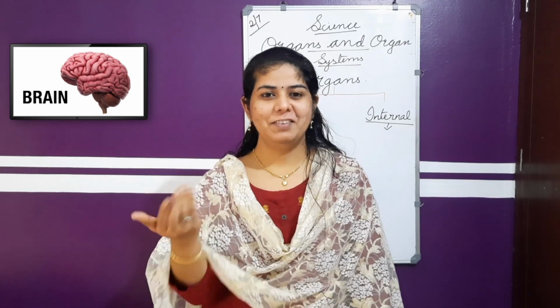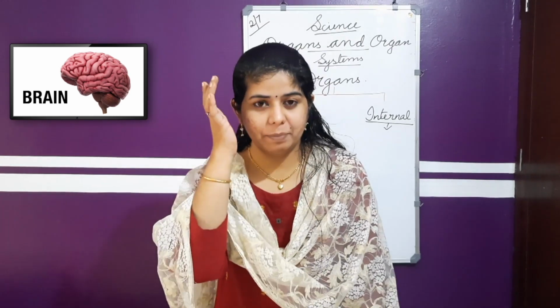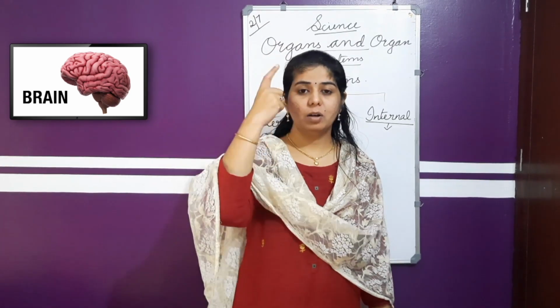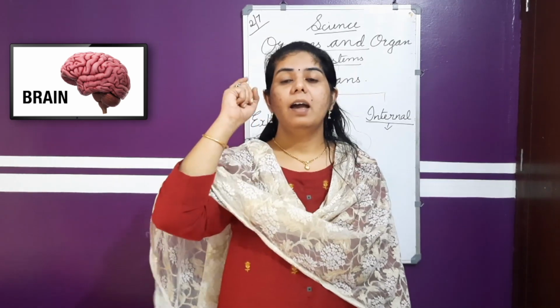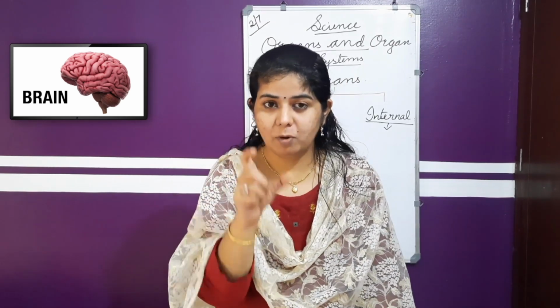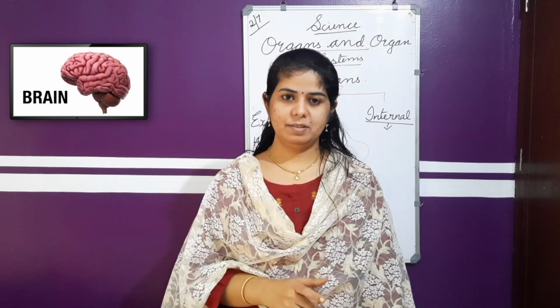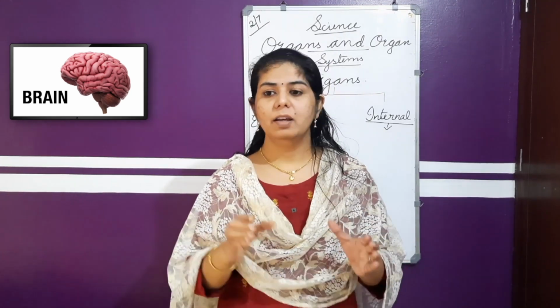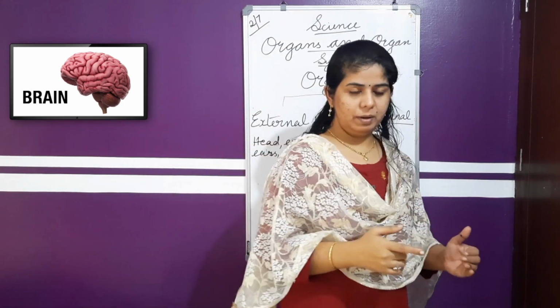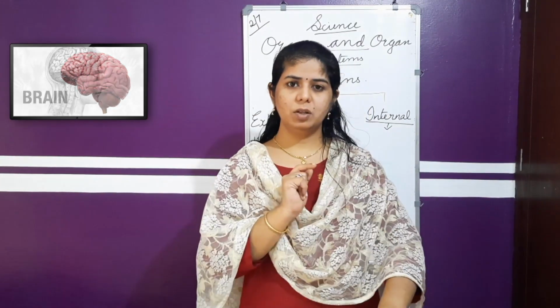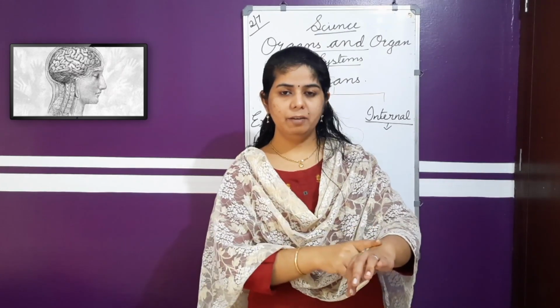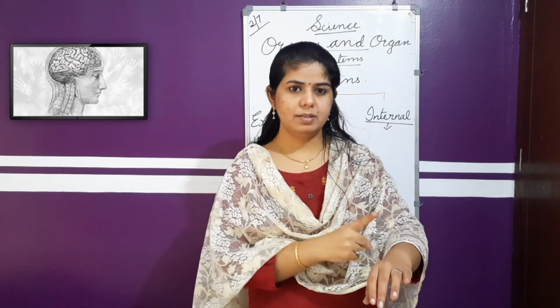Same way we can tell just opposite, brain. Our brain, in the head, there is an organ called brain inside, and that is the organ which will control all our movements. If you are moving from one place to another, or somebody is touching you, your brain will get the message first, and then you will understand somebody had touched you or beaten you.